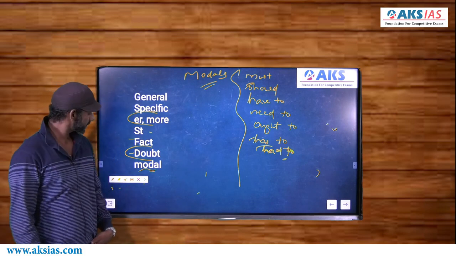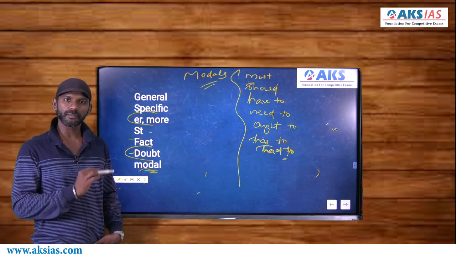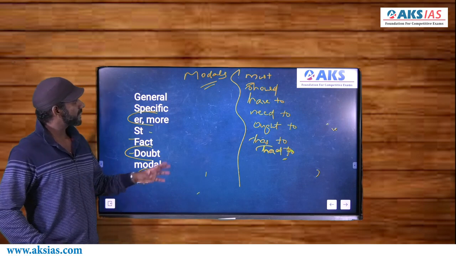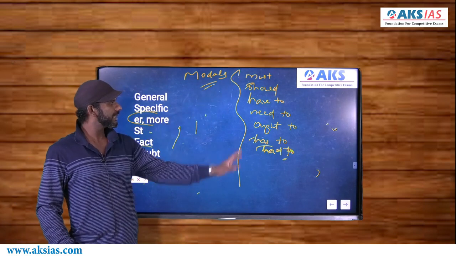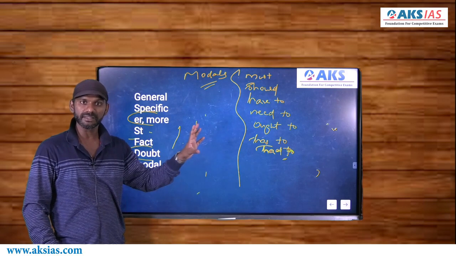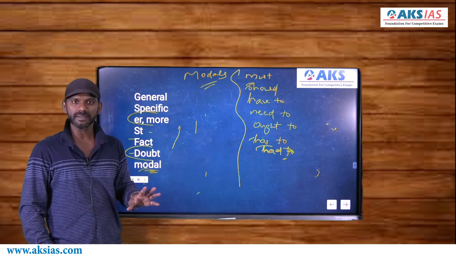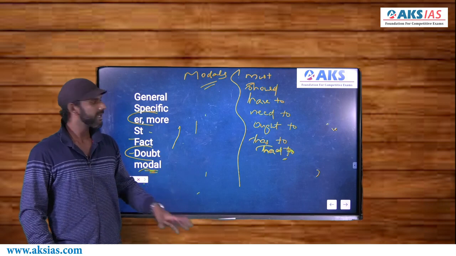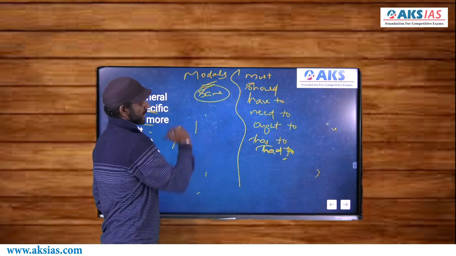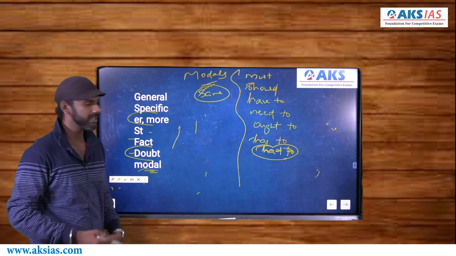Now the rule is this: if there is a modal in the option, there must be a modal in that part of the passage where the topic of the question is given. That means if you find any option containing any of these words, just see whether any of these words is given there in that particular part. If you don't find any of these words there, without thinking much, eliminate that option. Now all these words mean the same, right? The only thing is, had to is a past tense of have to and has to, right?